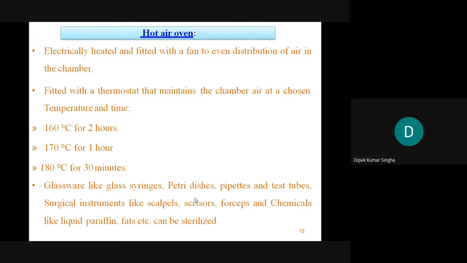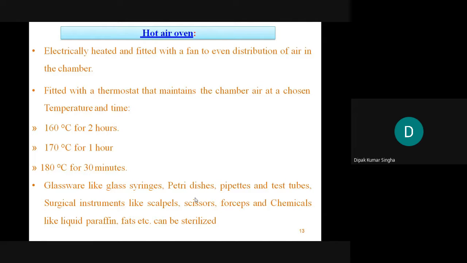So remember which material is sterilized by which method, and which is very specific. Suppose you say the petri dish can be sterilized by the gaseous method, but this is not the right answer. Or by radiation: possible, but the most appropriate method, the least cost and the one mentioned by the IP, is very important. Petri dish can be sterilized by a chemical agent or by radiation, but the most appropriate answer and most usable method is the hot air oven.